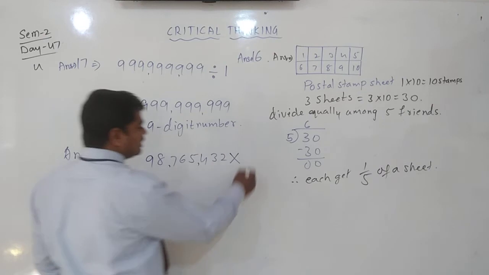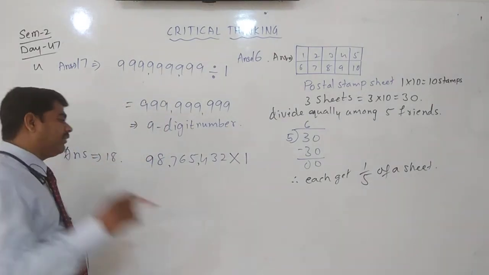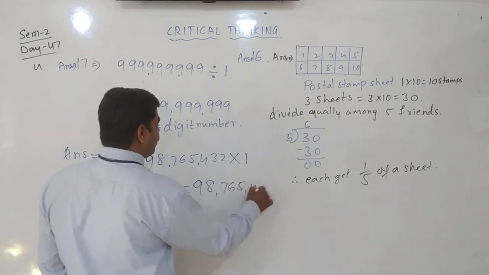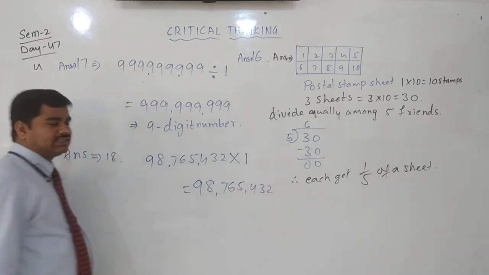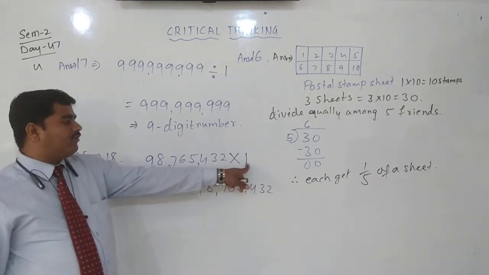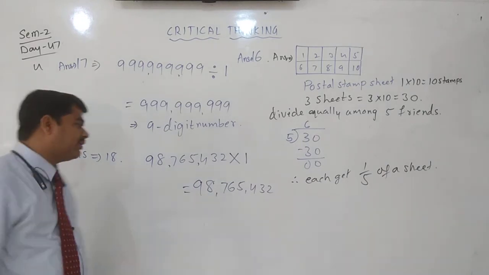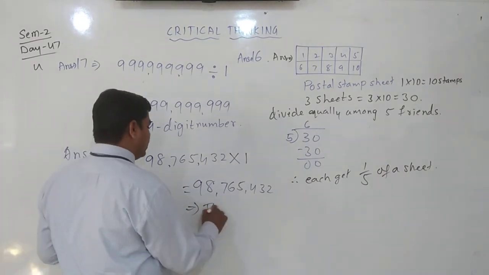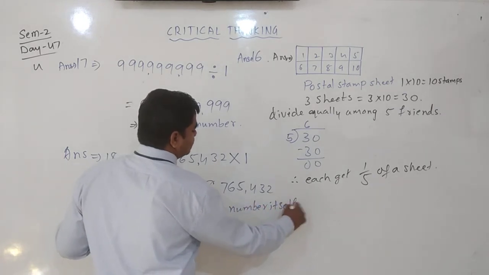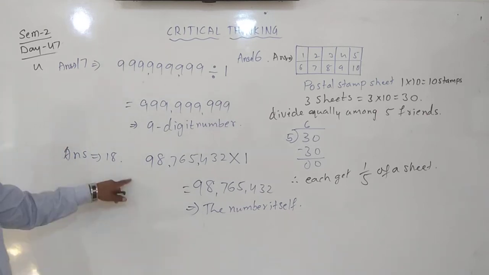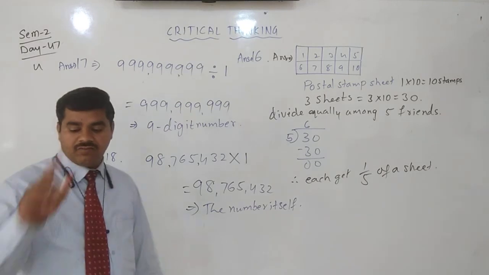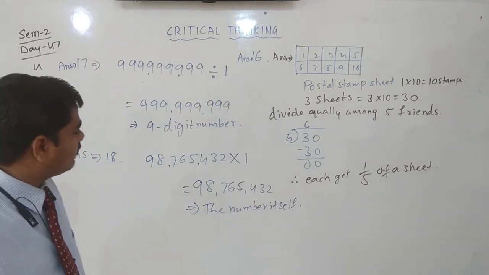Smallest product means we can multiply by 1 only, then we will get the same number, 98765432. This is the smallest. If you multiply by 2, you will get a bigger one. When you multiply by 1, you will get the same number. You can write the answer: the number itself we will get. This is the answer. The number itself, if you multiply by 1.